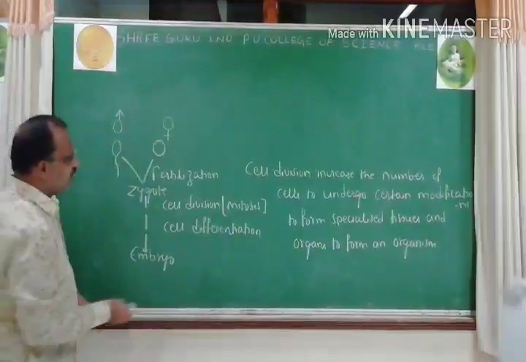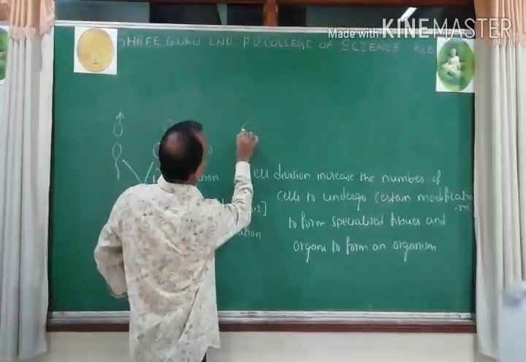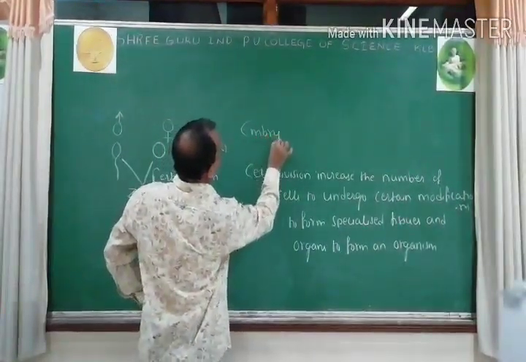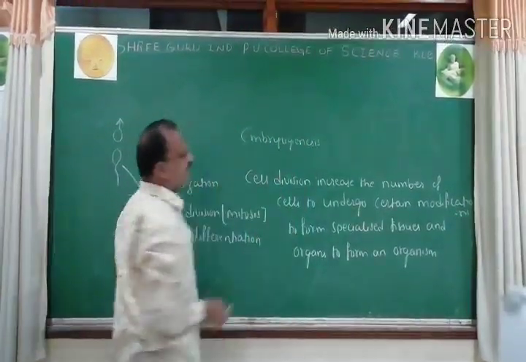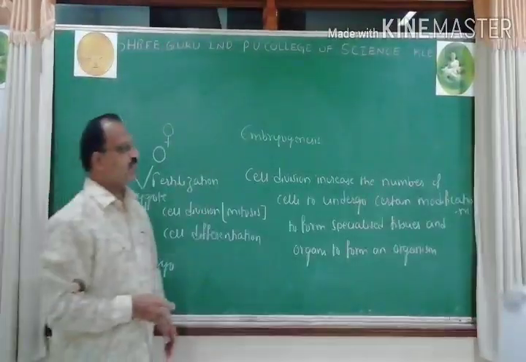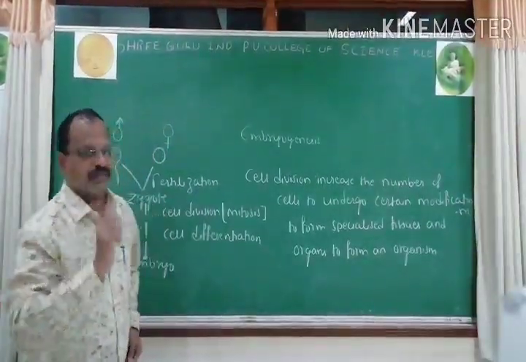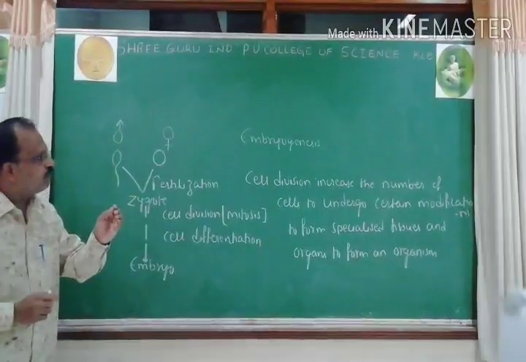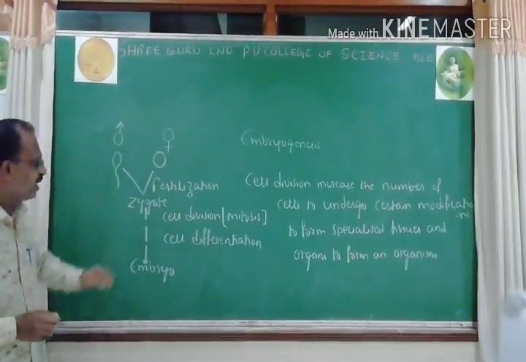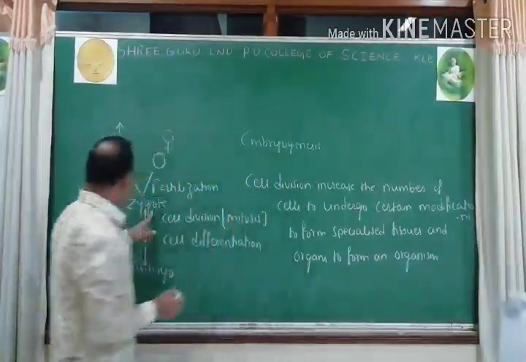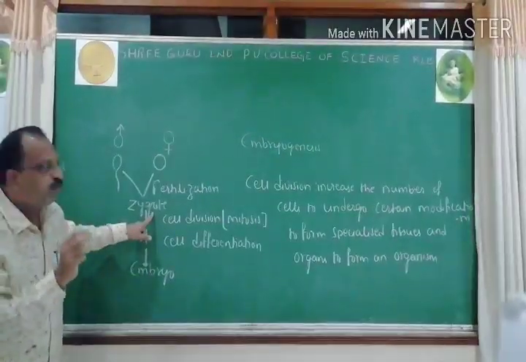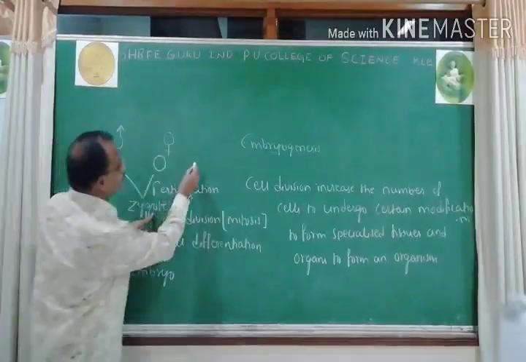Under that, first is embryogenesis. Then I will discuss post-fertilization events in case of plants. The process of formation of embryo from zygote is called as embryogenesis.